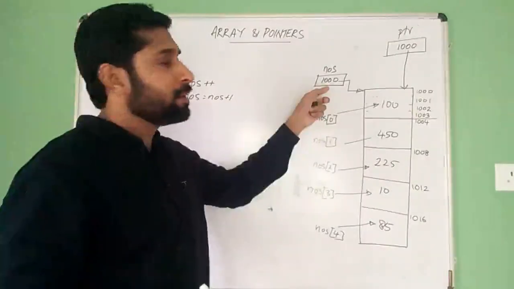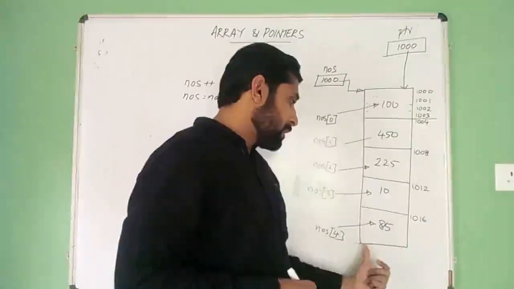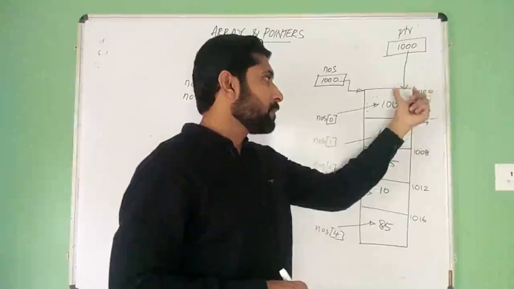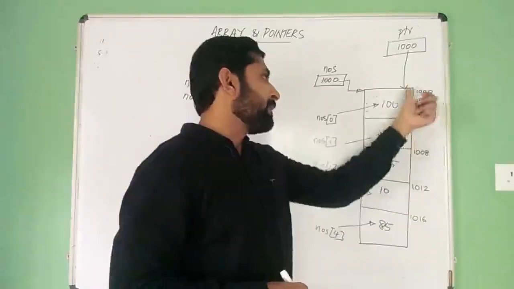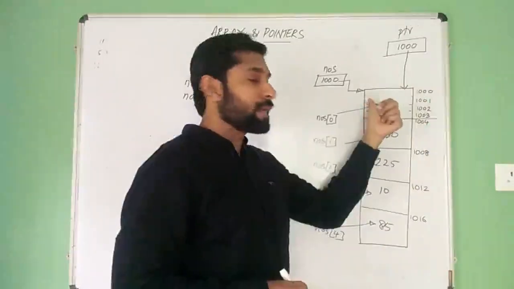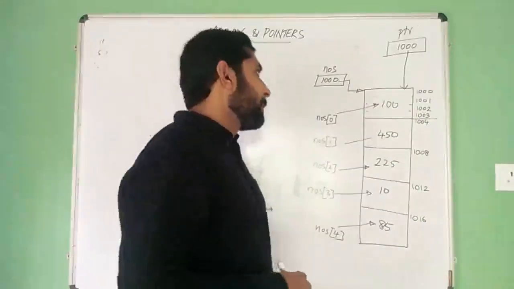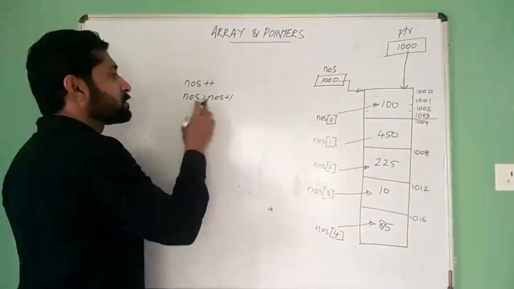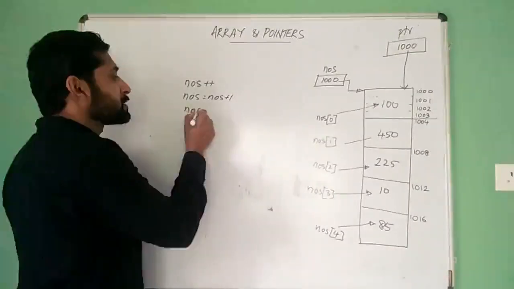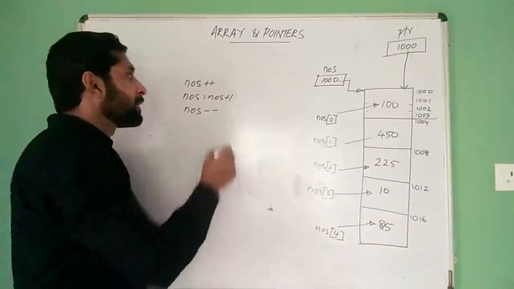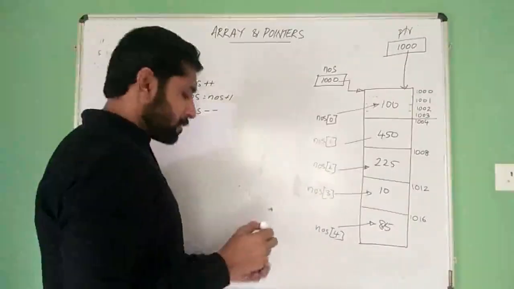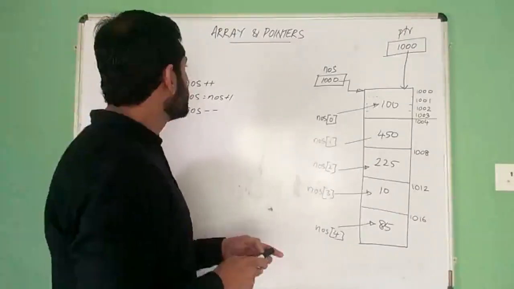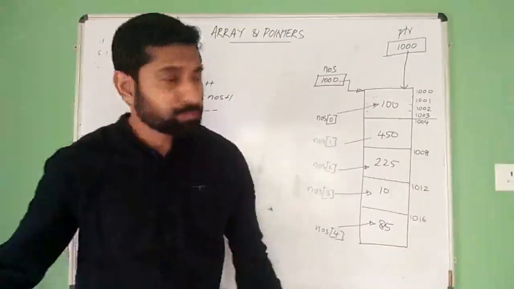It can store only the base address of the continuous memory locations allocated for the array. So we cannot use a statement like NOS equal to NOS plus 1 or NOS minus minus, etc. You have to keep this in mind.